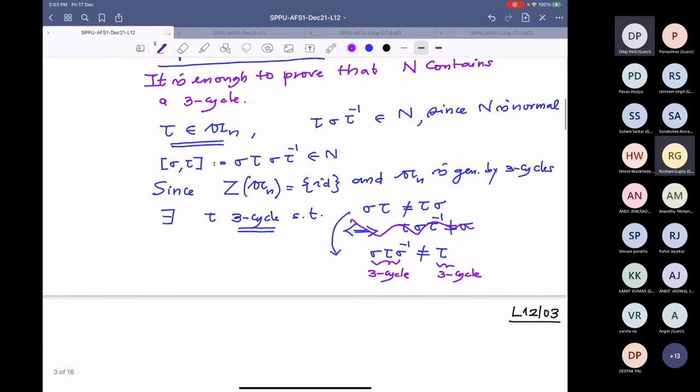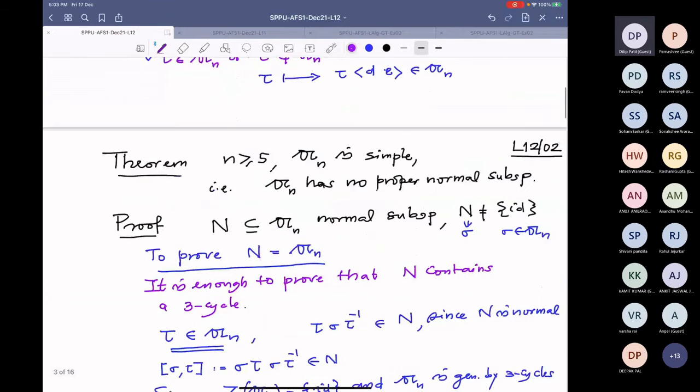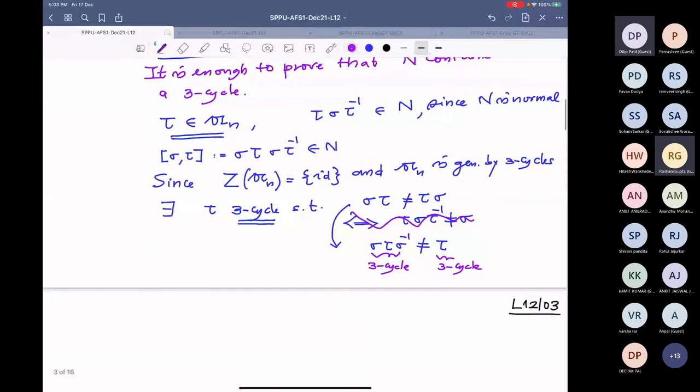Therefore, we may assume, see, I have chosen arbitrary sigma here, but because of this, we may assume that the sigma I have chosen is the product of two 3 cycles.